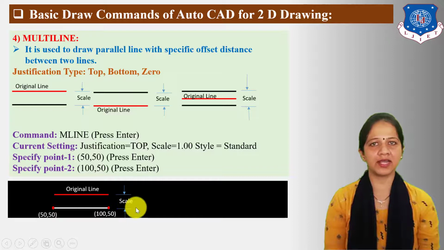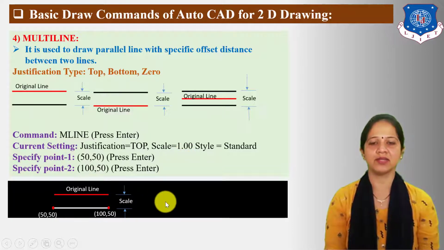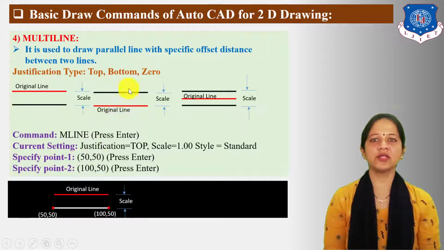Now, as I told earlier, the unit size you can set from the AutoCAD software, either in mm, centimeter, meter, etc., as per your requirement. Similarly, you can draw parallel lines for bottom and zero justification.